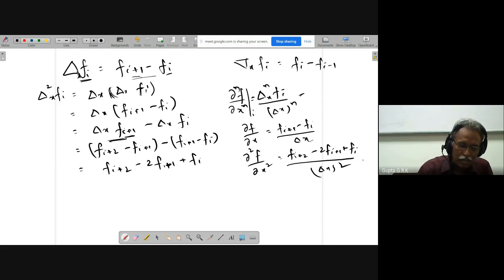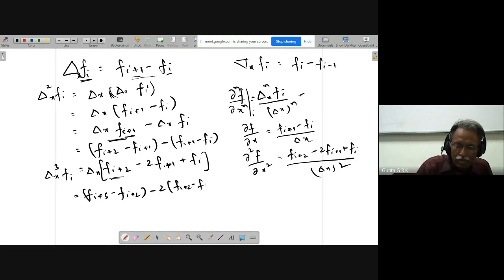If I want the third order derivative, delta x cube f i is delta x of this delta x squared f i. If I expand this, it becomes f i plus 3 minus f i plus 2, minus 2 into f i plus 2 minus f i plus 1, plus 2 into f i plus 1 minus f i.